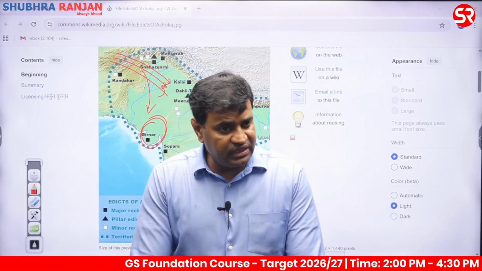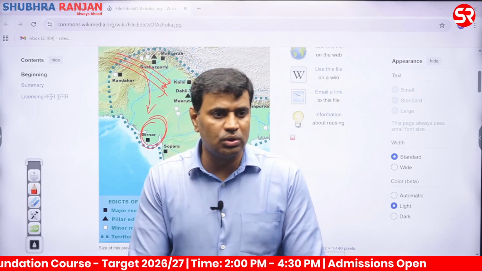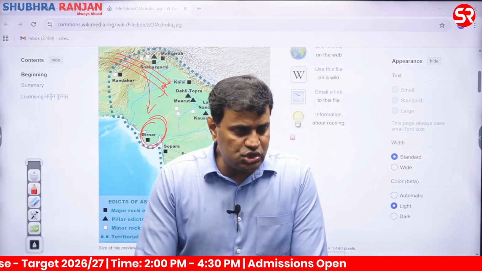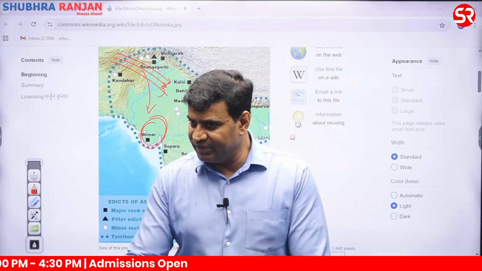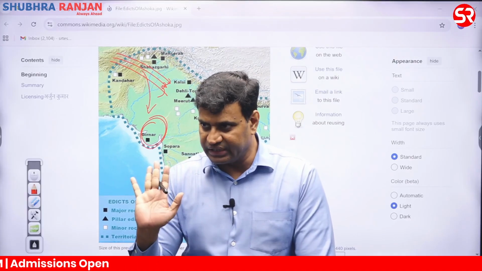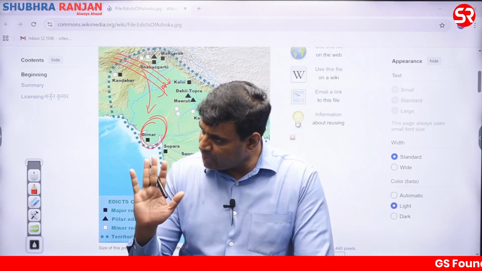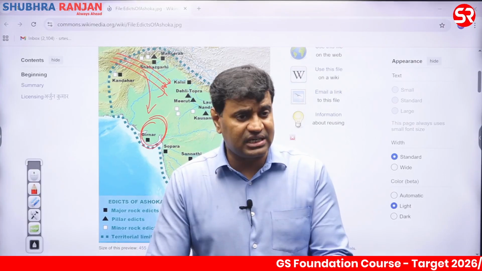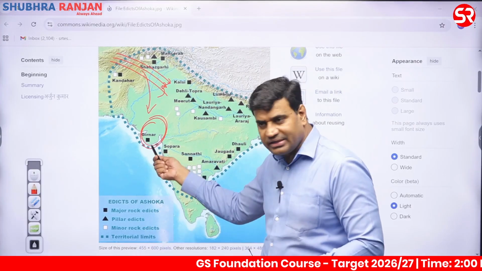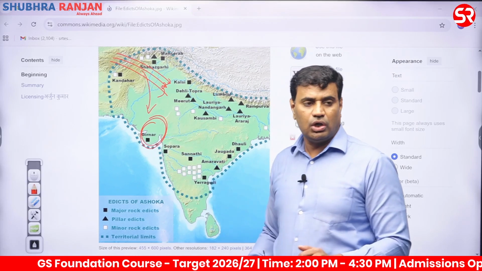After mastering the Sanskrit language, Rudradaman became the first ruler of ancient history to issue an inscription in pure Sanskrit. Even Ashok never issued any inscription in Sanskrit. The first Sanskrit inscription in pure language was issued by Rudradaman. This inscription is known as the Girnar inscription. It is also known as the Junagarh inscription of Rudradaman.